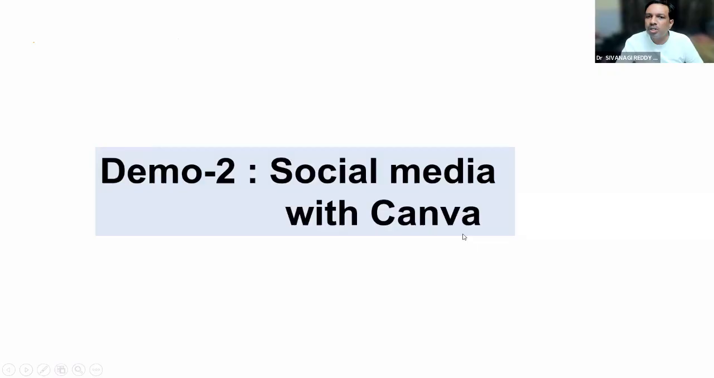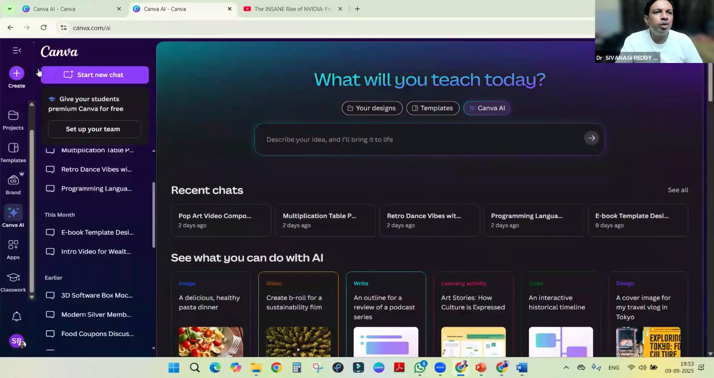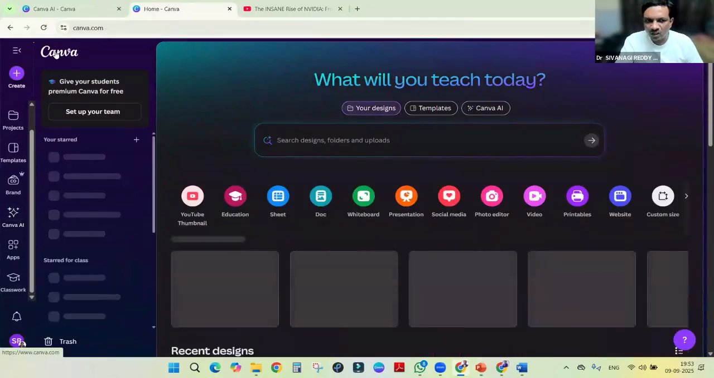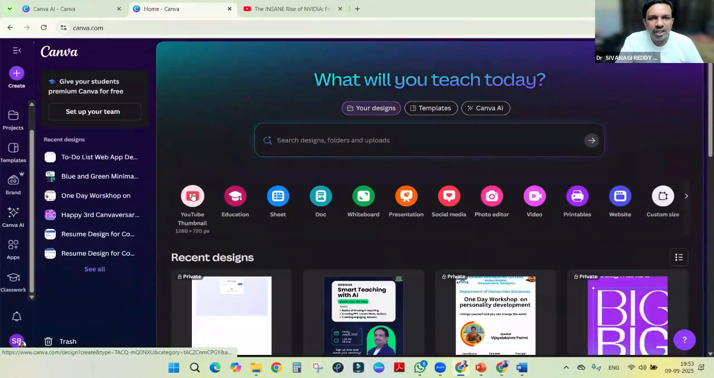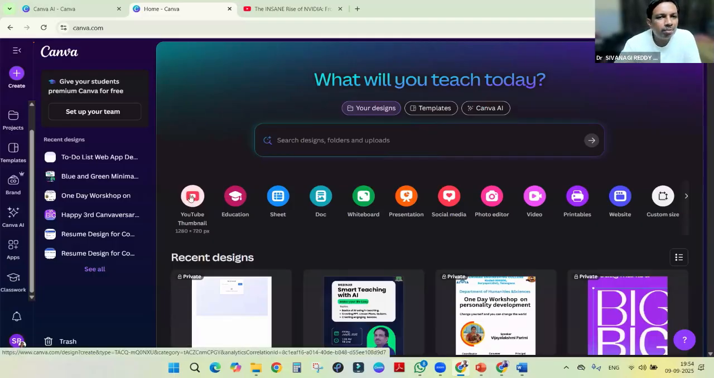So the next one is social media with Canva. This is the actual thing we can work on. Let me show you what we can do with Canva. Here, if you see, this is AI integrated, which means if you type something, it will search and give you what it can do. But at the initial stage, these many options, coding, designs, everything was not there. Slowly they included them.